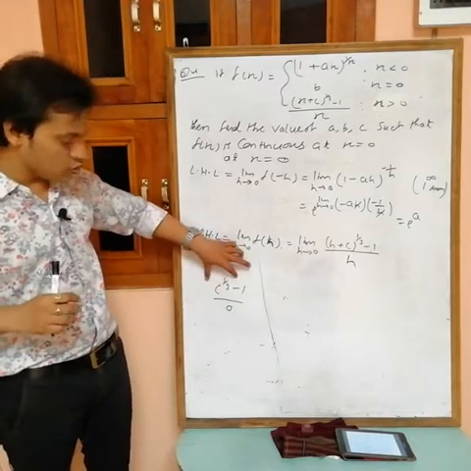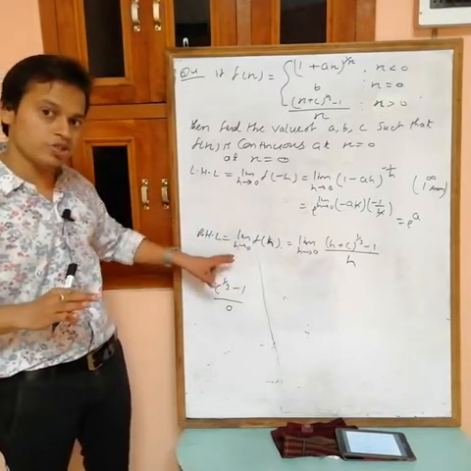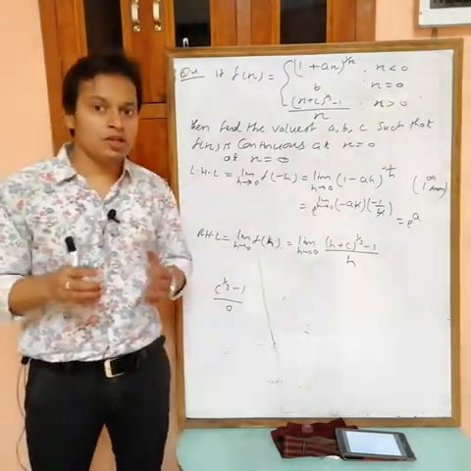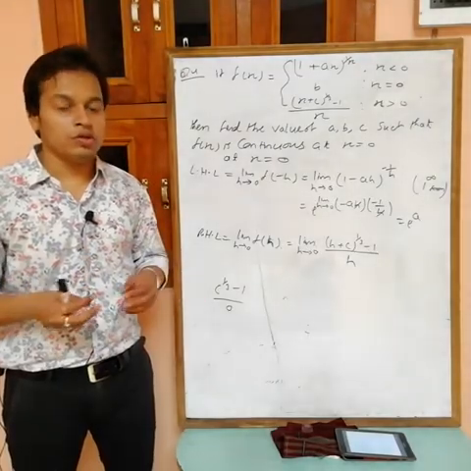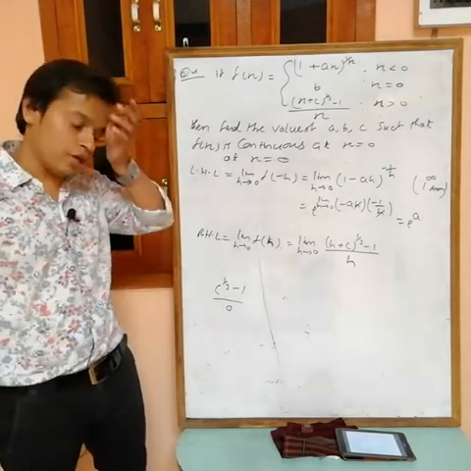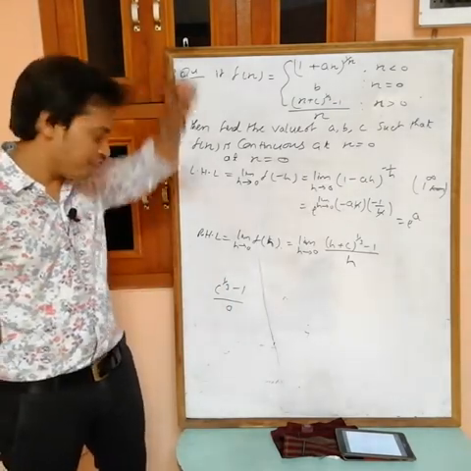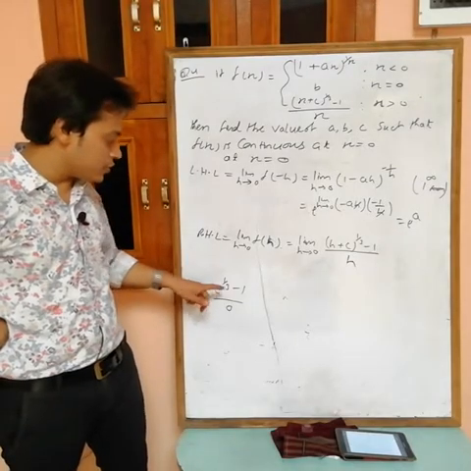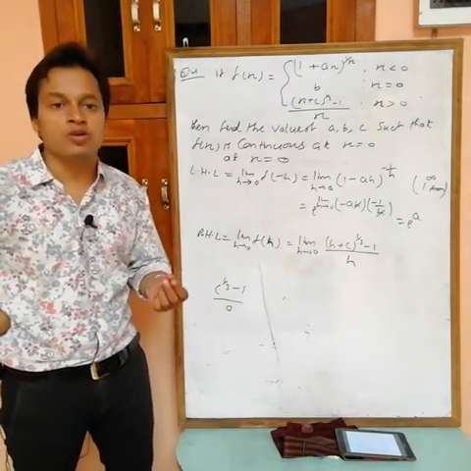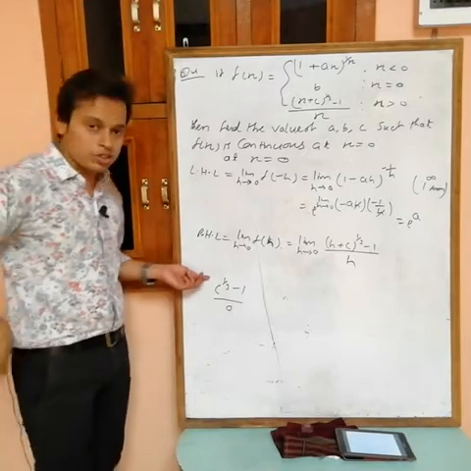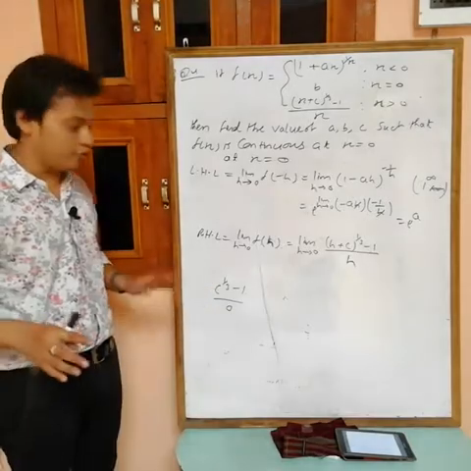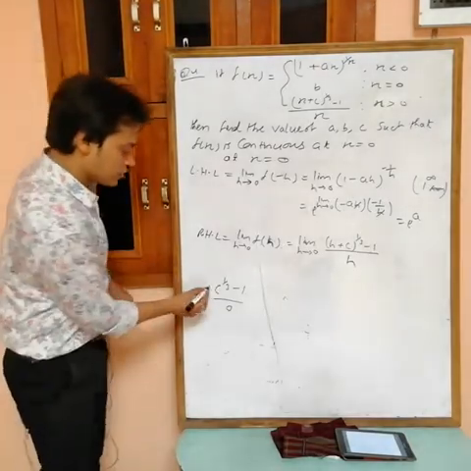Now suppose if this is non-zero, then non-zero by 0 is infinity, and RHL can't be infinity. If the limit becomes infinity, then there is no continuity, the limit does not exist. So infinity can't be the answer for any value. So this must be a 0 by 0 form. Only then can we use any method of removing indeterminacy to solve this limit. If this is non-zero, we directly get infinity, which is not possible. So this must be 0 by 0 form, and this will be 0 by 0 form if c equals to 1.